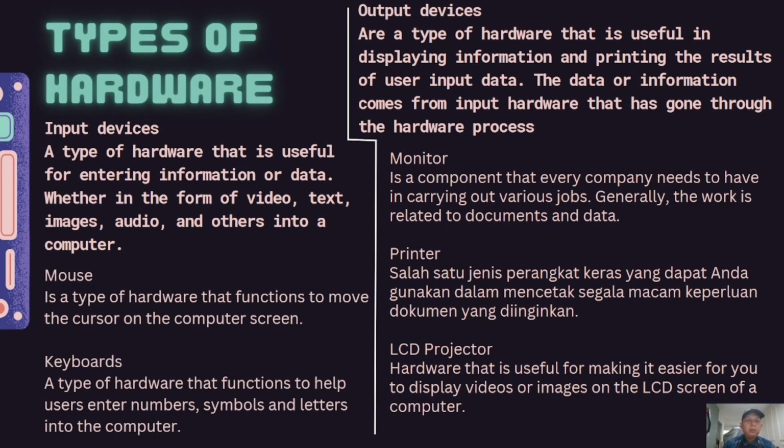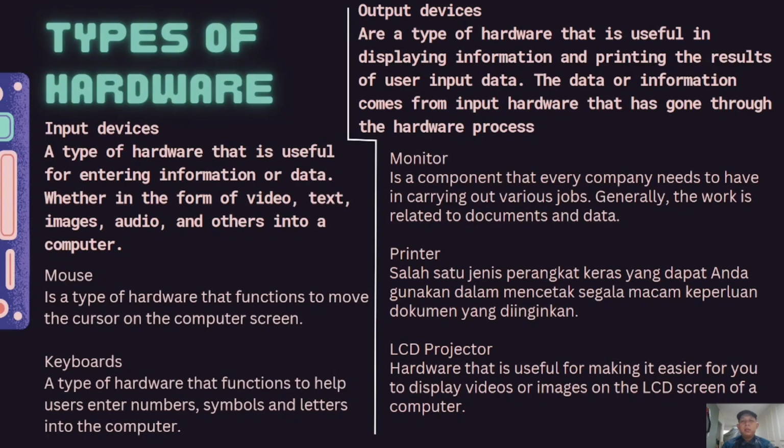Okay, next, types of hardware. Input device, a type of hardware that is useful for entering information or data, whether in the form of video, text, image, audio, and others, into a computer. Mouse is a type of hardware that functions to move the cursor on the computer screen. Keyboard, a type of hardware that functions to help users enter numbers, symbols, and letters into the computer.